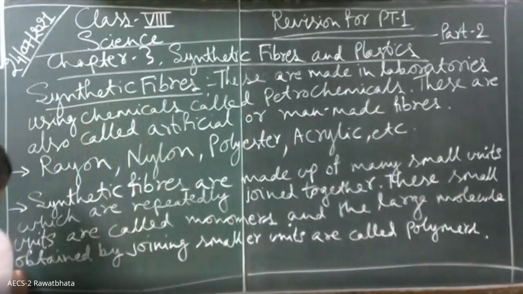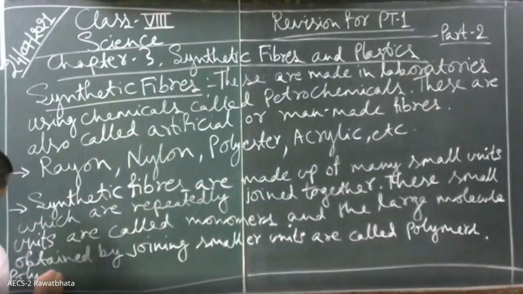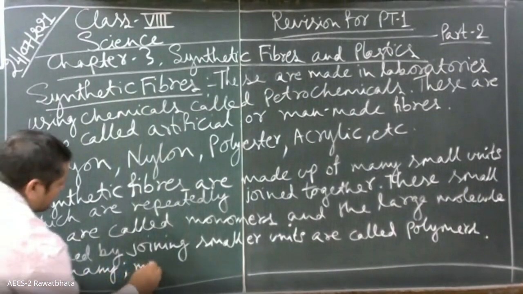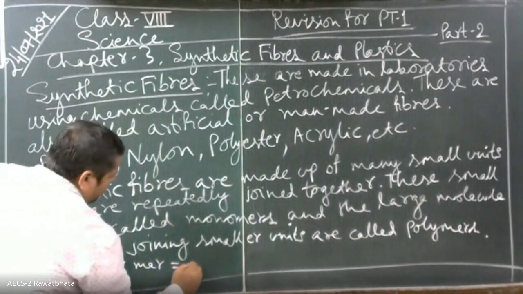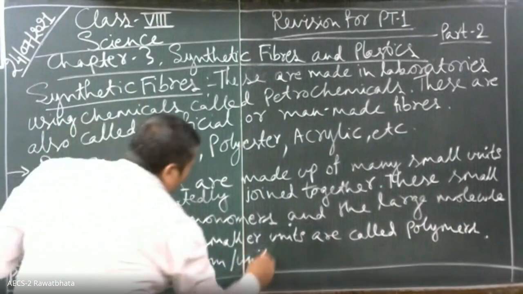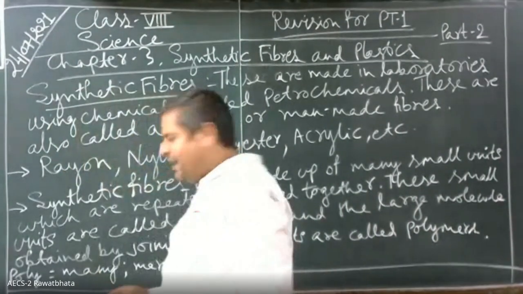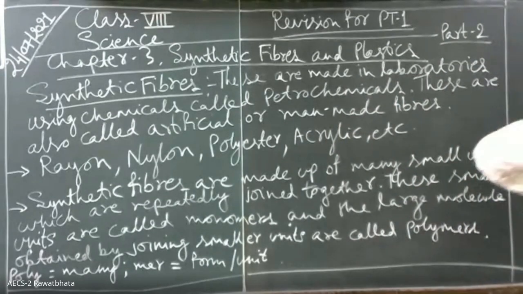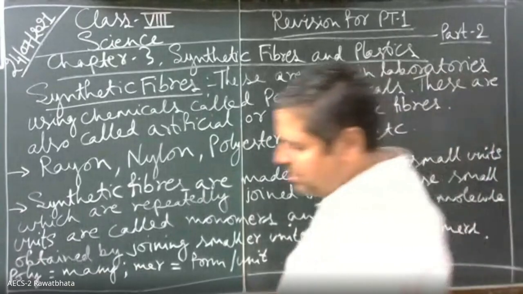Poly means many, and mer means form or unit. For example, now shall I rub the board, children? Yes, sir. Okay, I am rubbing the board now.